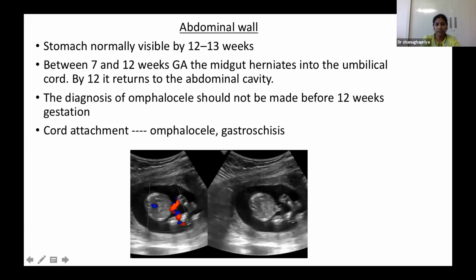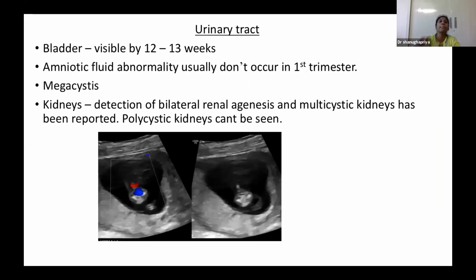The small difference between omphalocele and gastroschisis is that in gastroschisis, the defect is lateral to the cord attachment. In omphalocele, we see intra-abdominal contents herniated outside, and the cord is attached on top of the hernia sac. That is the difference between omphalocele and gastroschisis. We can easily identify the abnormality at 12 to 14 weeks.